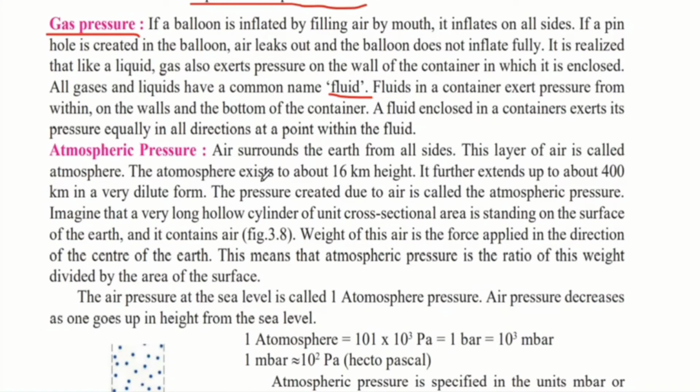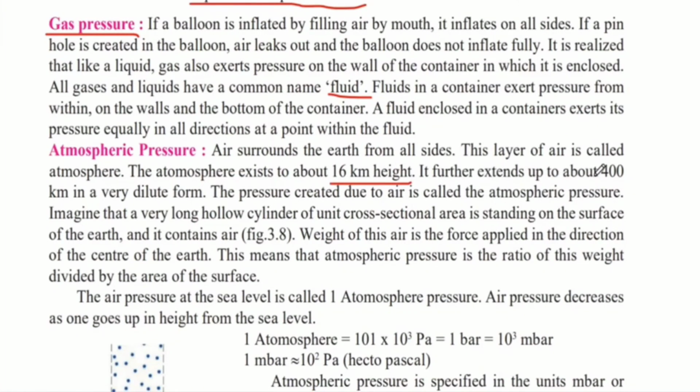The atmosphere exists to about 16 kilometers in height. So when you stand on the surface of the earth on ground, if you calculate 16 kilometers on top of you, that much height is to where the atmosphere exists. So the earth is covered by a layer of atmosphere, and this layer is present in about 16 kilometers in height. It further extends up to about 400 kilometers in a very dilute form. So after the 16 kilometers in height, there is about 400 kilometers of very dilute air. Dilute is very thin air.